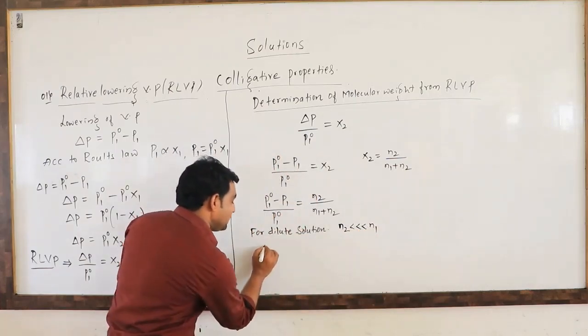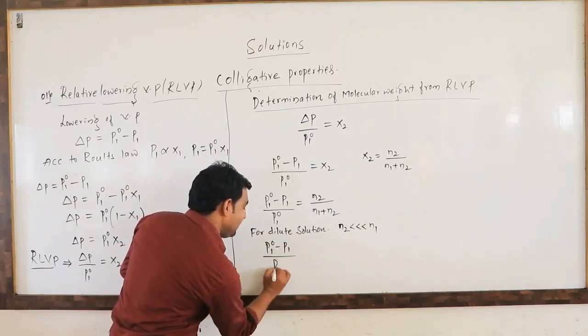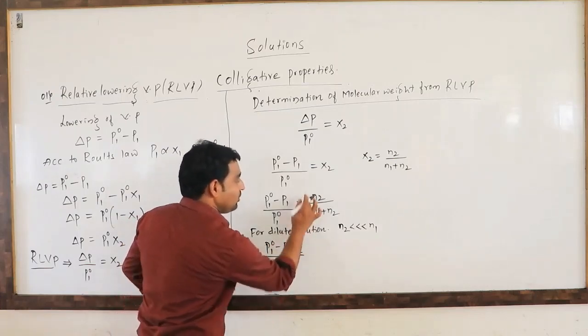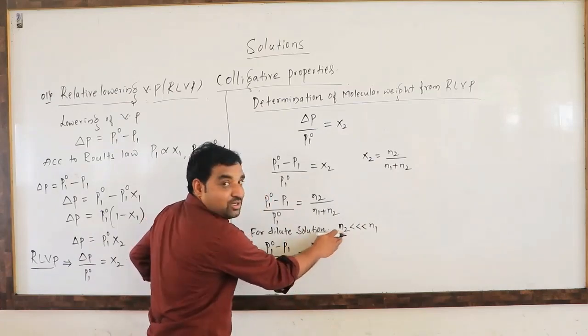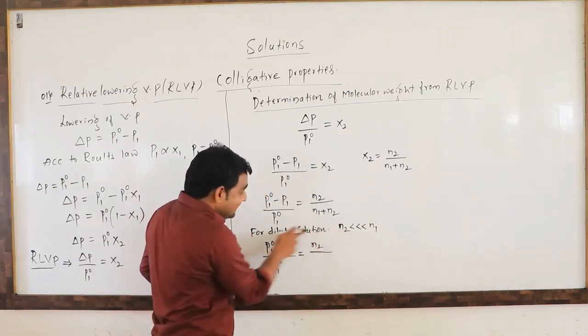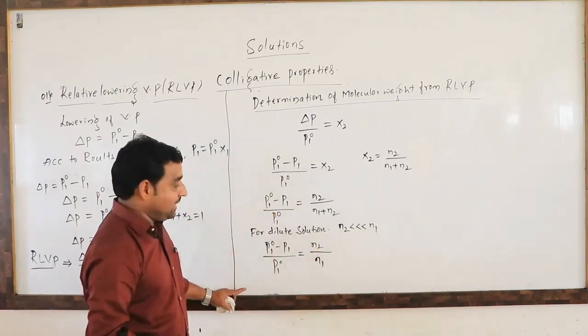So now we can write P1 naught minus P1 divided by P1 naught is equal to N2 divided by N1.